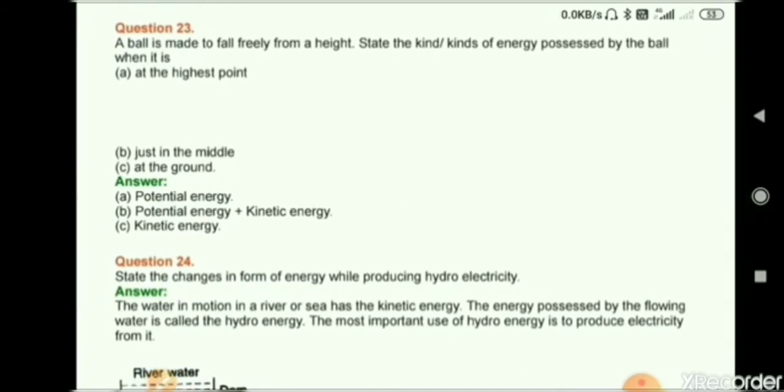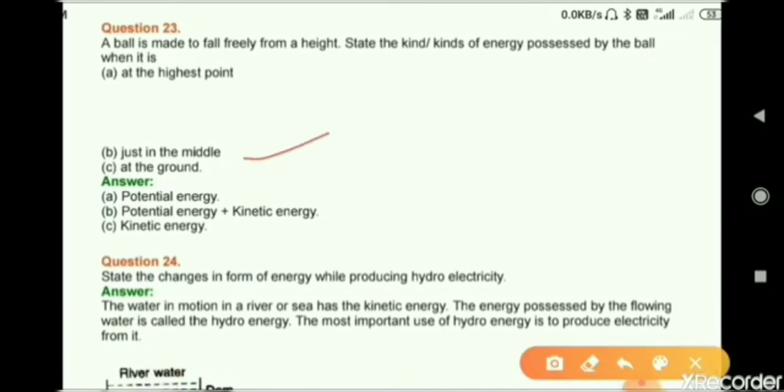A ball is made to fall freely from a height. State the kind or kinds of energy possessed by the ball at the highest point, just in the middle, and at the bottom. So first is potential energy at the highest point, potential energy plus kinetic energy in the middle, and at the ground, kinetic energy.